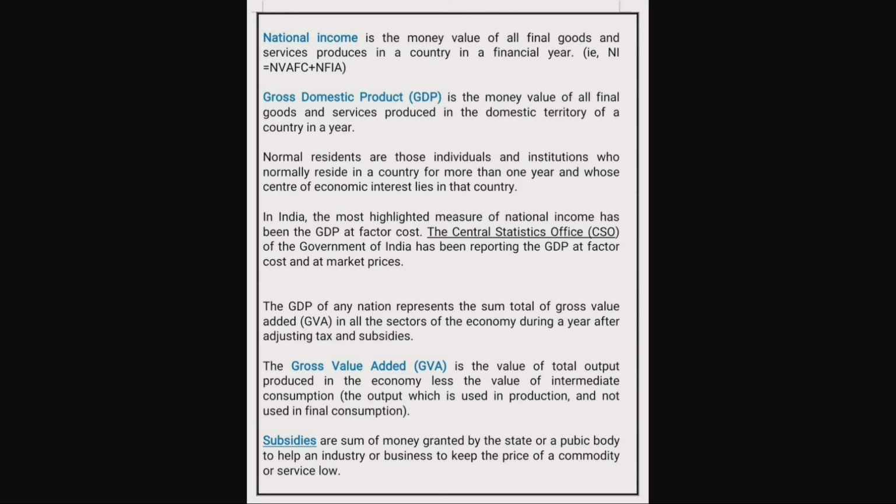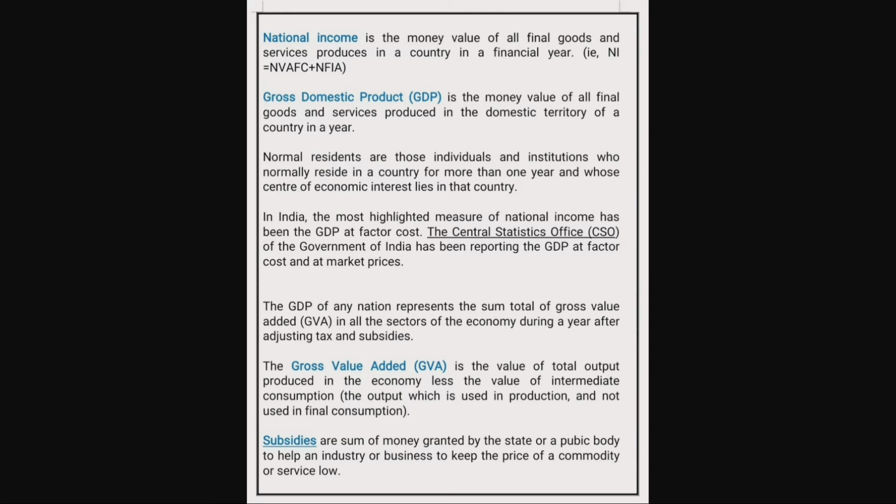The GDP of any nation represents the sum total of gross value added, GVA, in all the sectors of the economy during a year after adjusting tax and subsidies. Gross value added, or GVA, is the value of total output produced in the economy less the value of intermediate consumption.